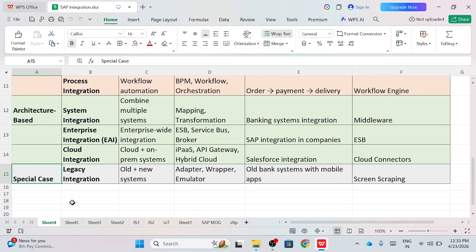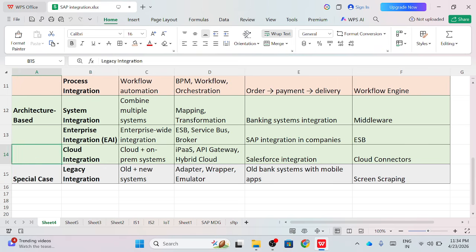Then next we have the special case, legacy integration. In legacy integration, suppose we have a legacy system and we are migrating to a higher system. If we want to integrate with the higher end system, because in the higher end system we are not uploading the whole data, in this case we want to get the data from the old system also. This kind of integration is known as legacy integration. In this integration, the major terminology used is adapter, wrapper, emulator, screen scraping.